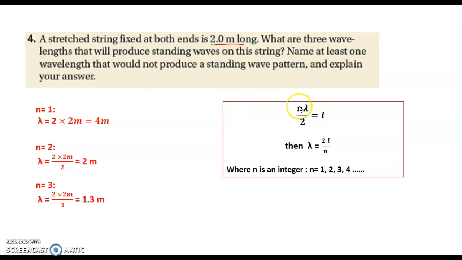n equals 3, 3 lambda over 2 equals 2, so we do the calculation and find lambda to be 1.3 meters. Now the other part is concerning naming at least one wavelength that would not produce a standing wave pattern and explaining your answer. So any value other than these calculated ones, any value in between them, is a wavelength that would not allow a standing wave to take place. So the lambda will be, for example, 2.5 meters.